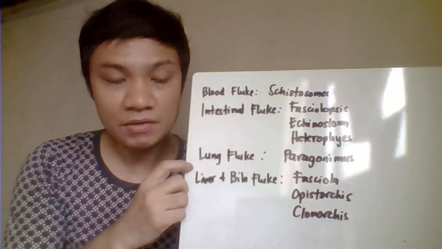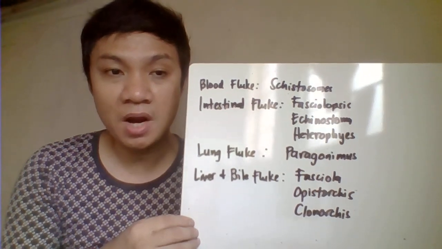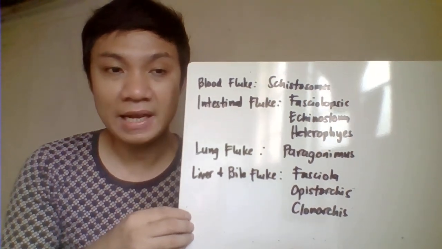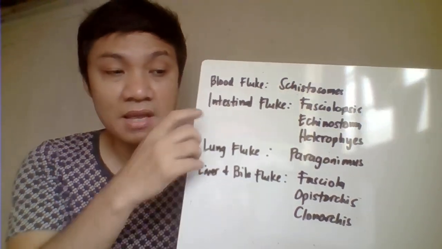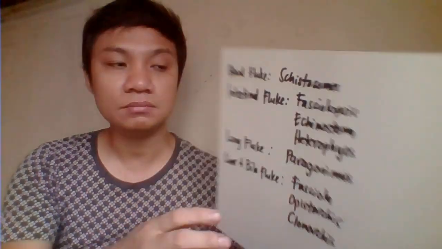For example, a lung fluke means the adult worm inhabits and infects our lungs. The same goes for the others.